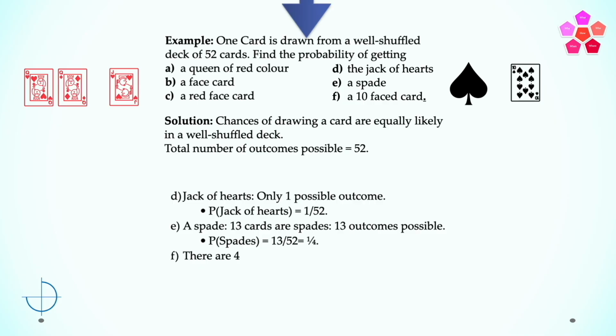So there are 4 tens, so the possible outcomes is equal to 4. So the probability of drawing a 10-face card is equal to 4 divided by 52, which is equal to 1 by 13. I know this was pretty quick, but now you see a pattern developing in you.